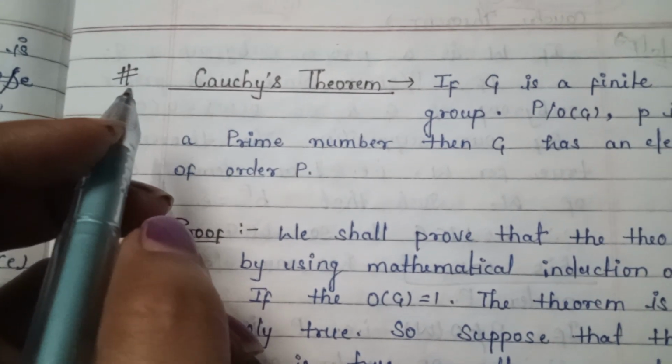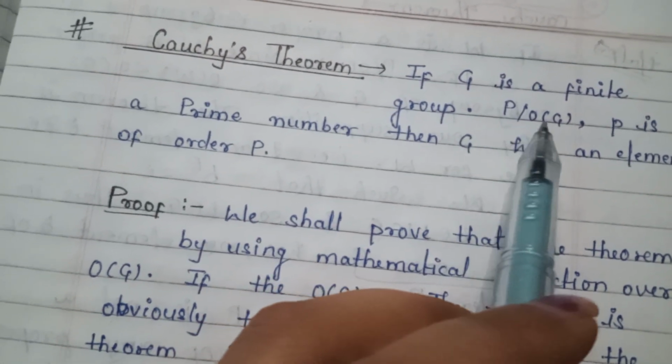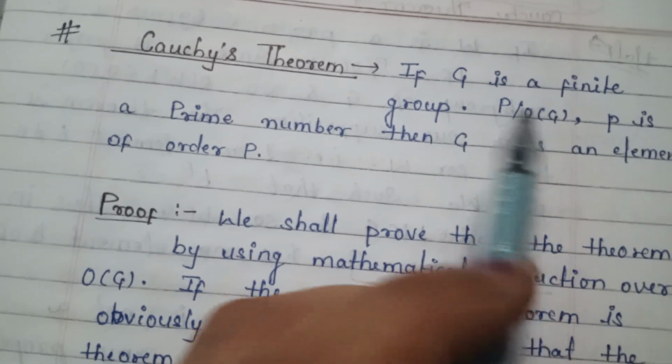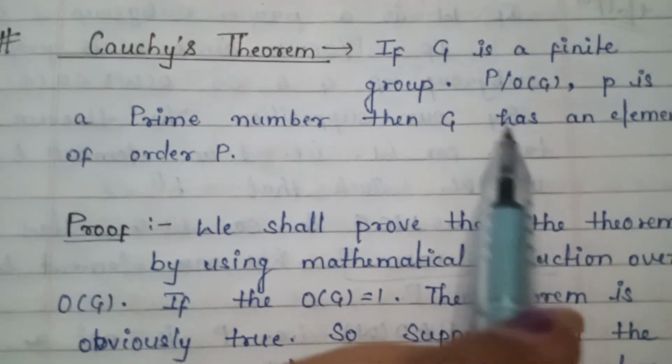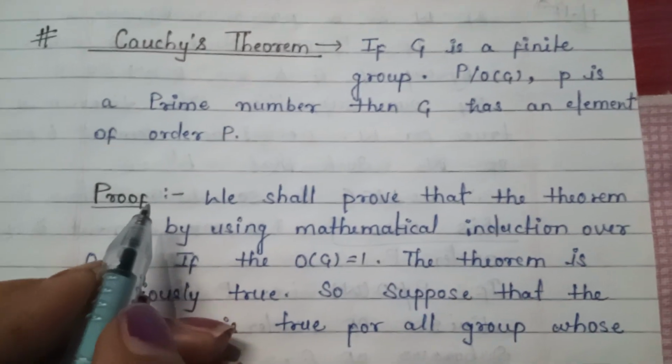Thus, by our supposition, the theorem is also true for G by N. Now we will discuss the Cauchy theorem for modern algebra. If G is a finite group and P is a divisor of order of G, P is a prime number, then G has an element of order P. प्रूफ देखते हैं हम इसका.